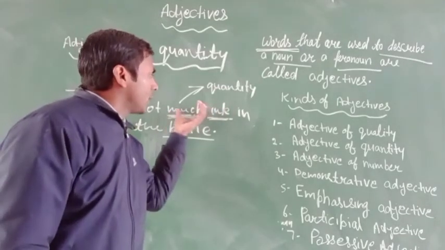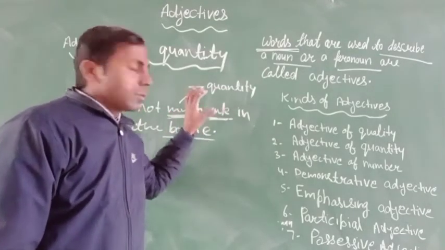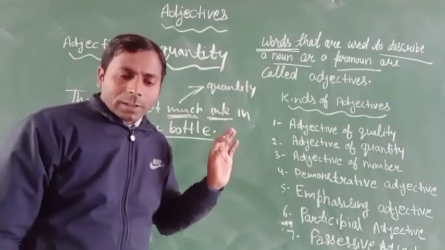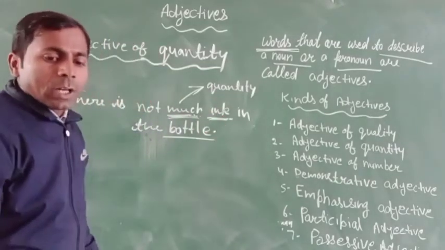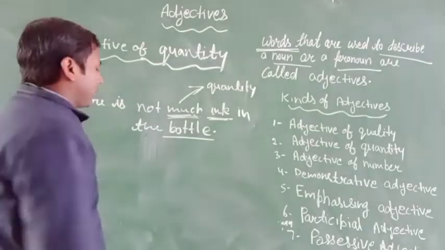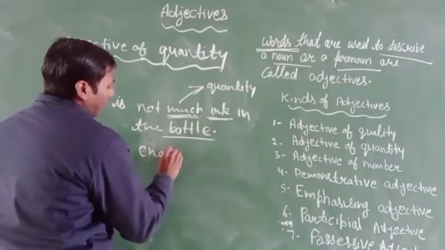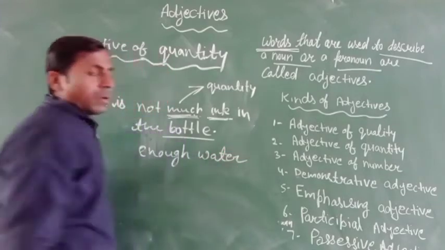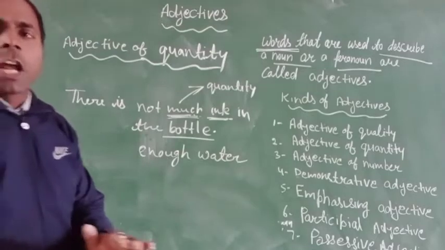The word much refers to the quantity of the thing. The same as little rain, enough water.